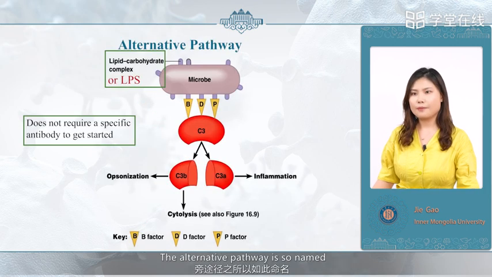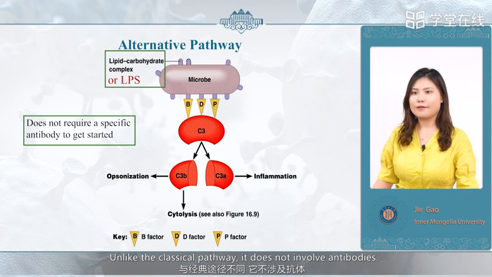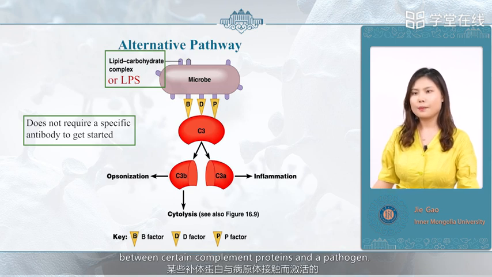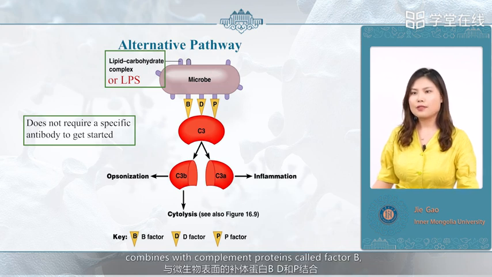The alternative pathway is so named because it was discovered after the classical pathway. Unlike the classical pathway, it does not involve antibodies. The alternative pathway is activated by contact between certain complement proteins and a pathogen. C3, constantly present in the blood, combines with complement proteins called factor B, factor D, and factor P on the microbe surface.